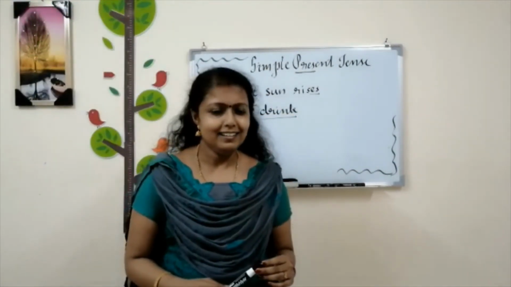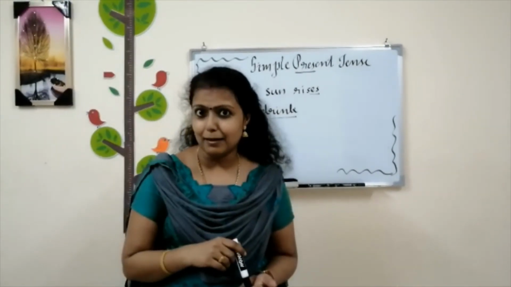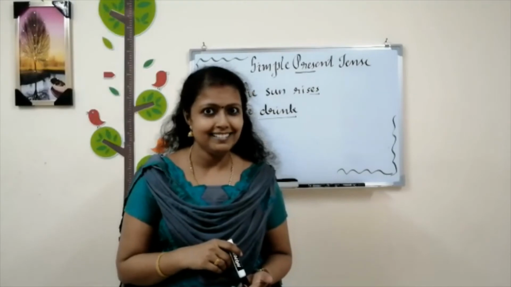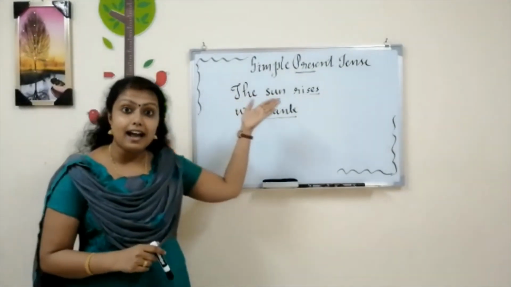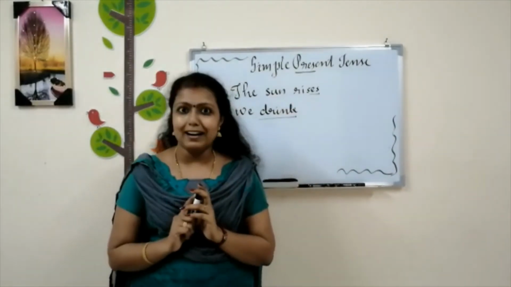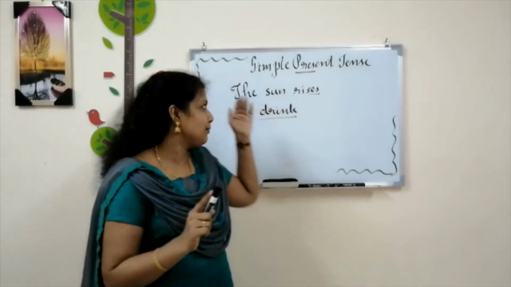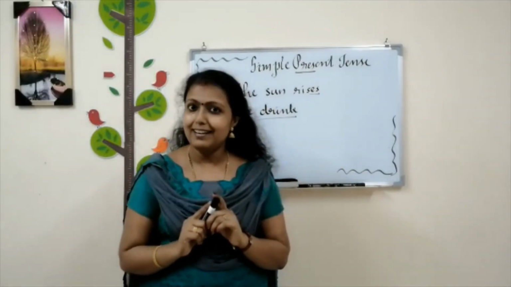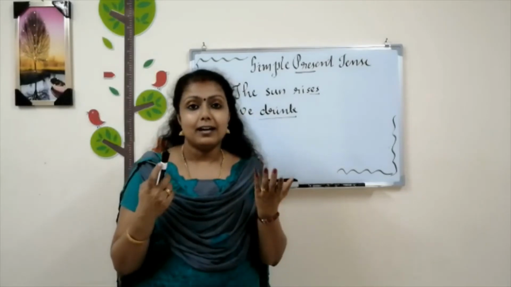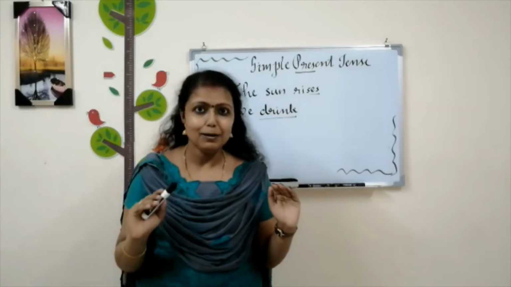Dear children, now we've got so many examples. And when you're getting these examples, did you notice one thing? Here, in all these sentences, the subject and the verb should be friends. They should never be enemies. Means, if the subject is a singular noun, the verb also should be singular. Or, if the subject is plural, the verb should be plural.